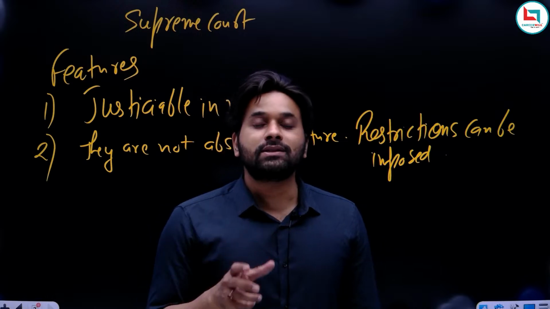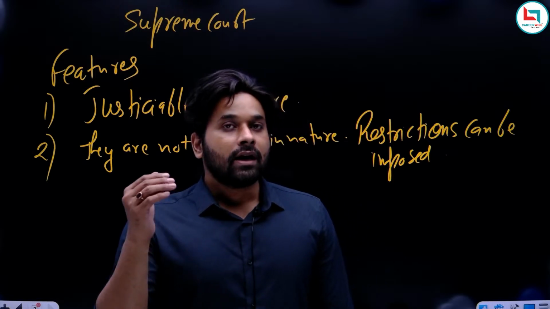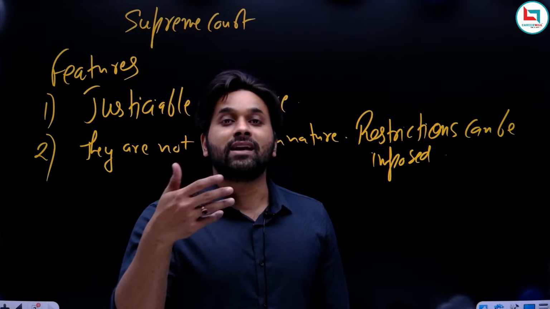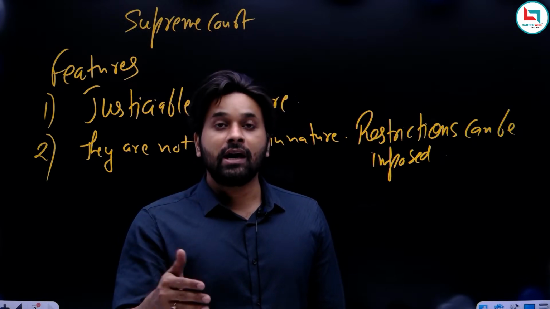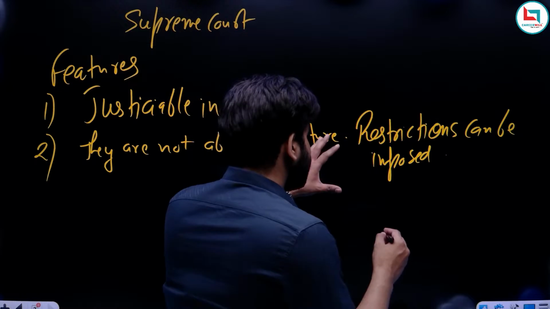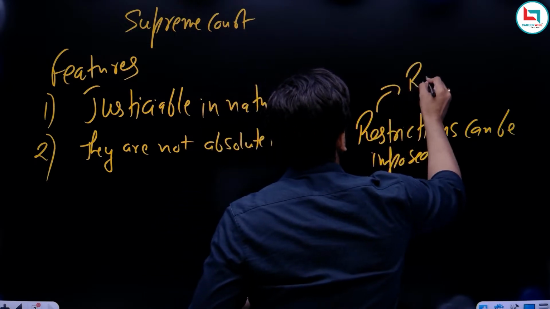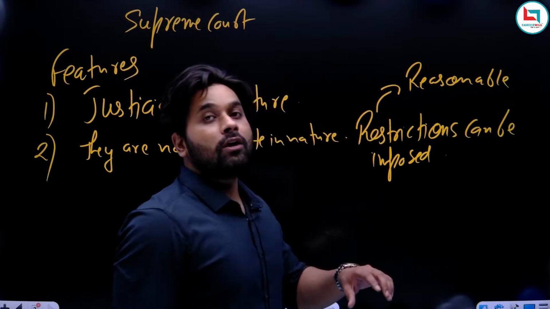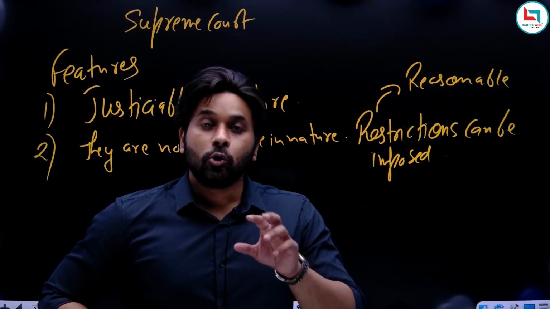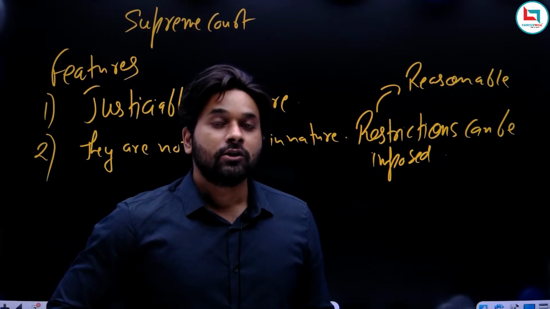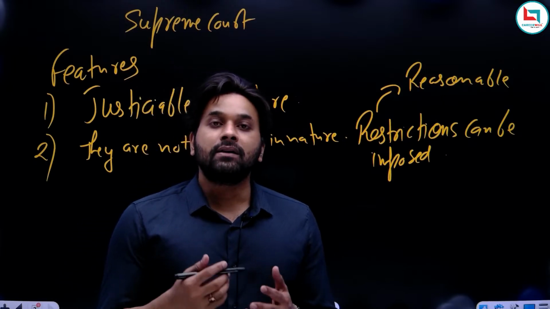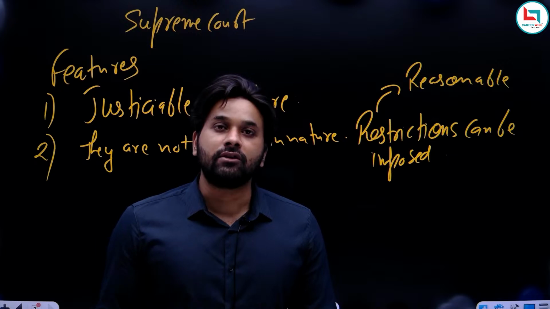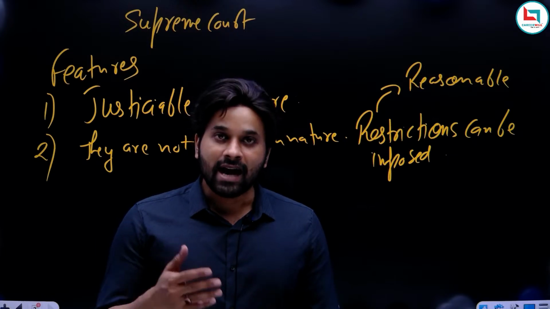So if you are not able to understand the word reasonable, it means it is the duty of the government to impose restrictions, but these restrictions should be jayaz. सरकार जो पाबंदियां लगाएगी वो जायज होनी चाहिए. So the restrictions are reasonable in nature. We also call reasonable in Hindi uchit. Uchit pabandiya लगाना है ना. So government can impose restrictions, but these restrictions should be reasonable in nature. Government cannot impose any restriction which is unreasonable. It has to be reasonable.